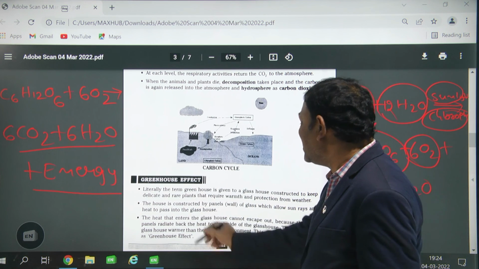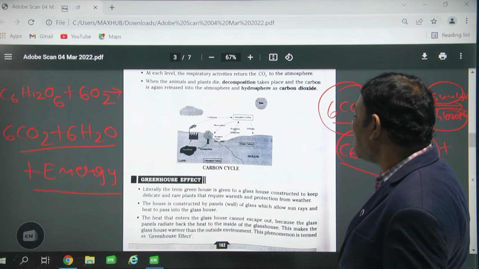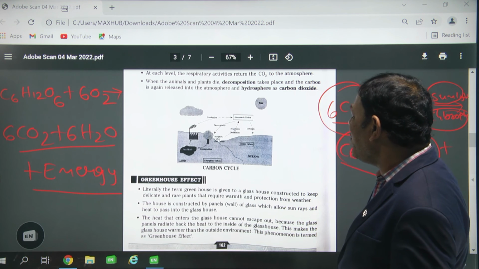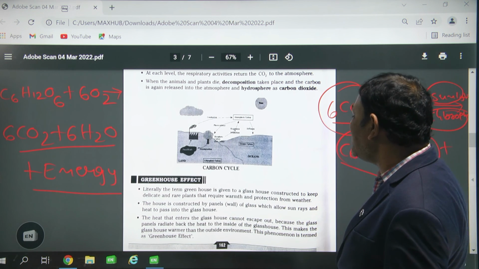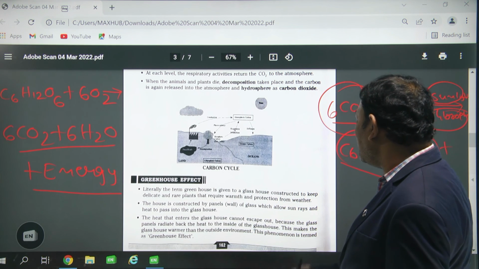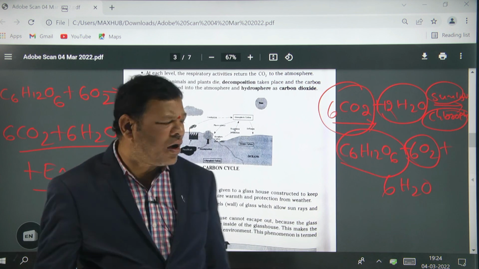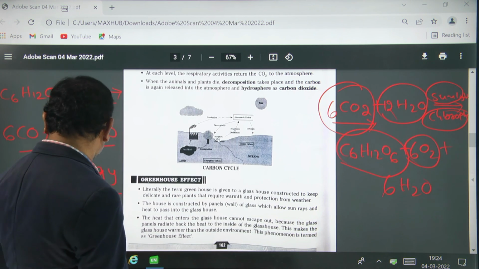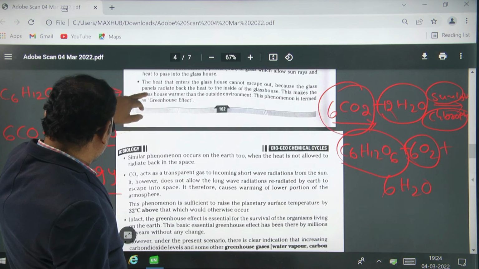The heat that enters the glass house cannot escape because the glass panels radiate the heat back inside. This makes the glass house warmer than the outside environment. So this phenomenon is known as the greenhouse effect.